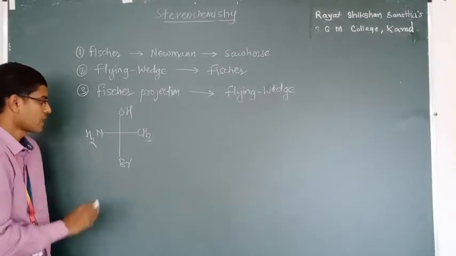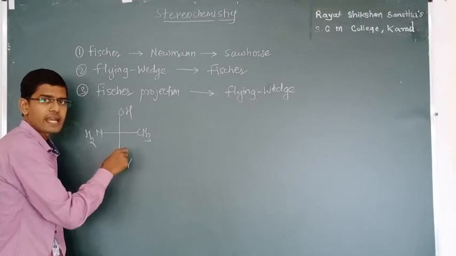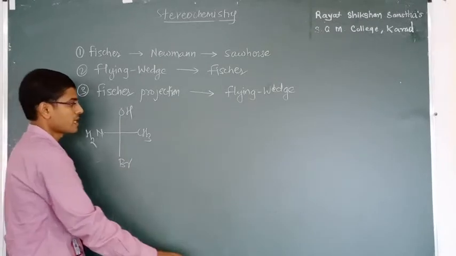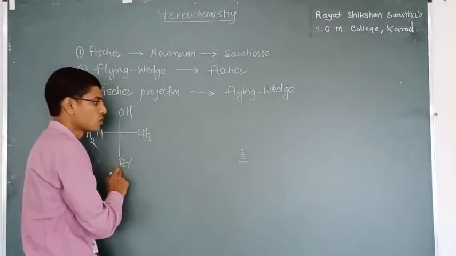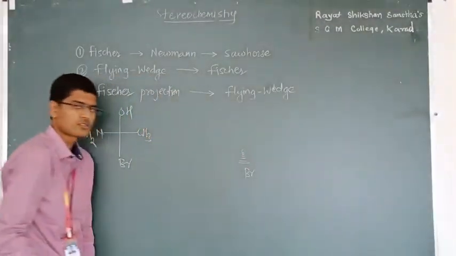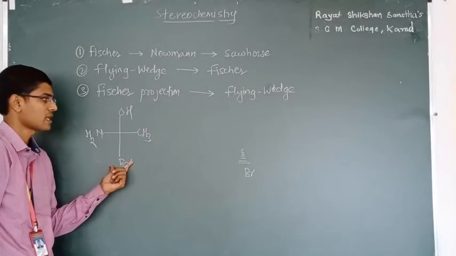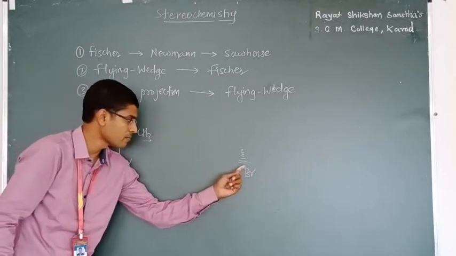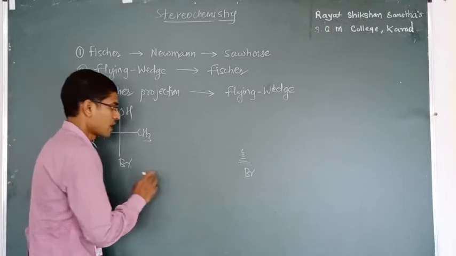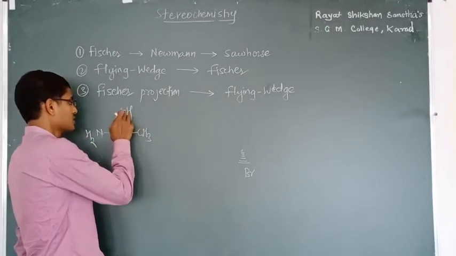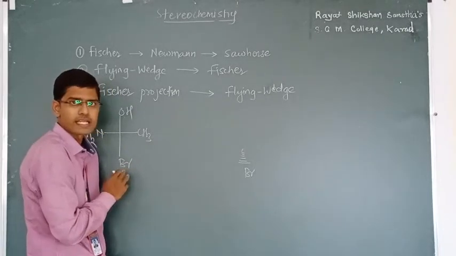What should we remember? Always remember that the group which is on the vertical line and at the bottom in the Fischer projection formula is shown by a dotted line below the plane. Since bromine is on the vertical line and at the bottom in the Fischer projection formula, I have shown bromine by a dotted line, below the plane of your board. Now arrange all these three groups in the same sequence, either clockwise or anti-clockwise.